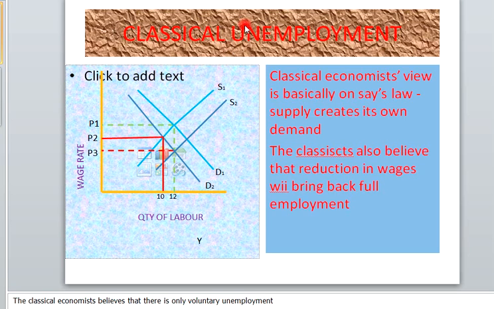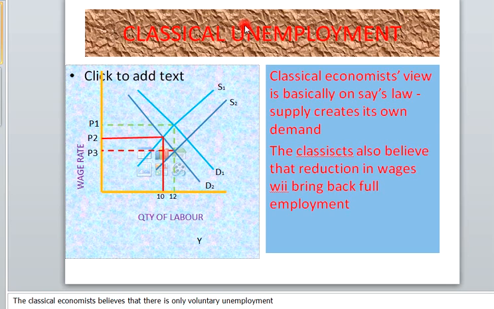Classical unemployment was developed by classical economists. And classical economists believe that it is very possible for every economy to fully utilize its resources, ranging from human to natural resources. It means that every country can use all their resources. If they have bitumen, petroleum, gold, silver, they can use all of these resources and also use their laborers to convert them to finished goods.